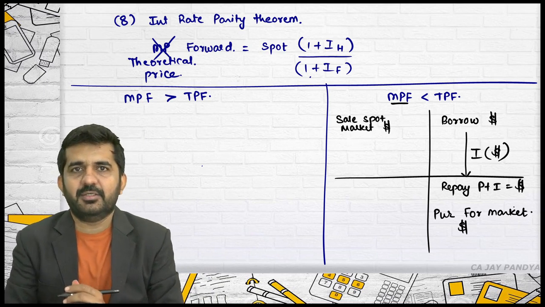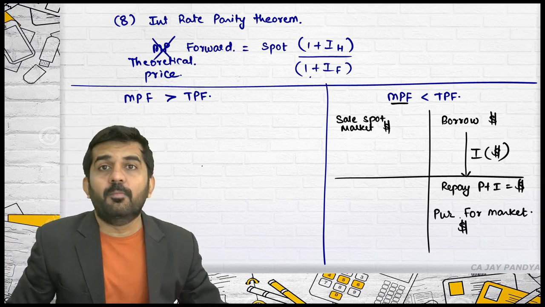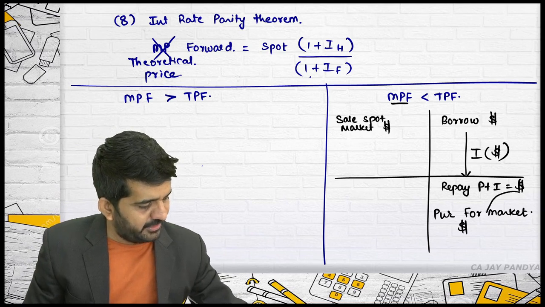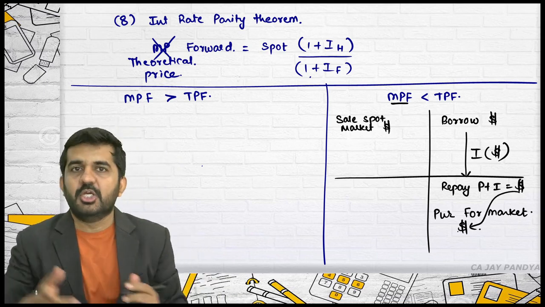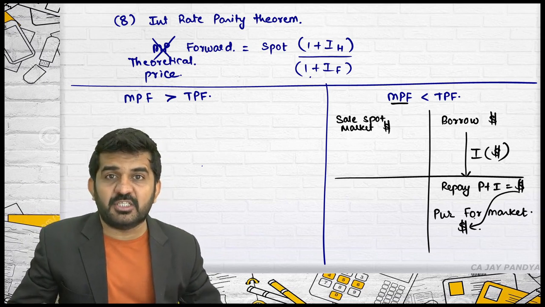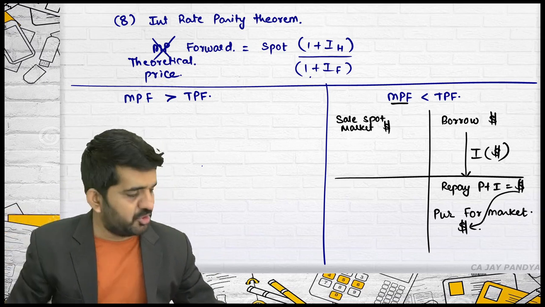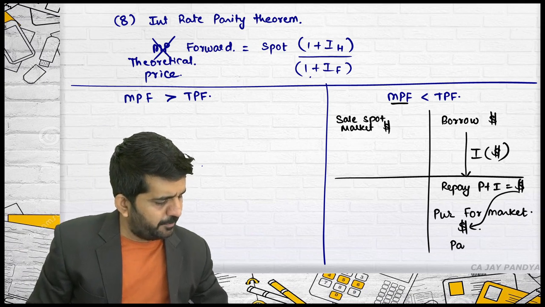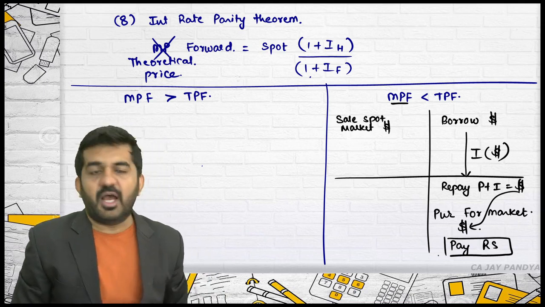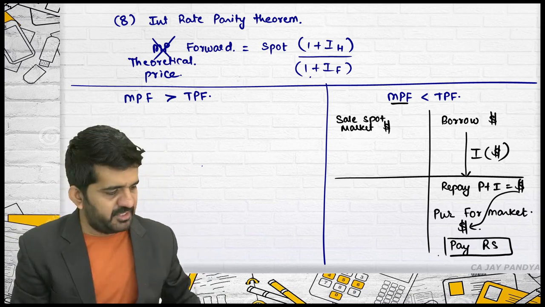How will you repay? You might have actually purchased the forward contract of this amount only. This amount will be the same, so it will be automatically done. But for actually purchasing this in forward market after 3 months or 6 months, you will have to pay rupees, whatever forward is available.